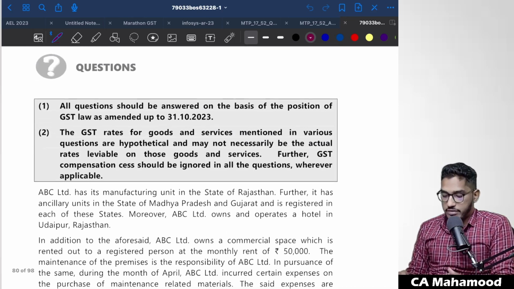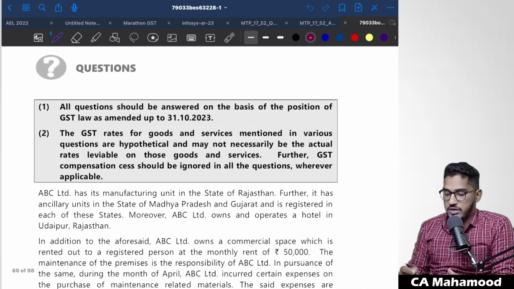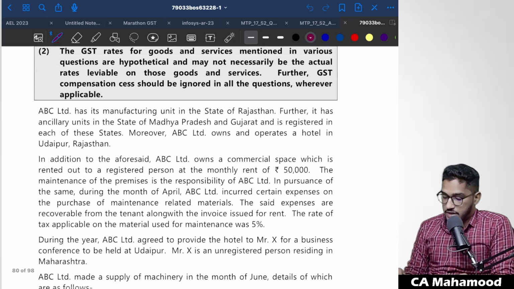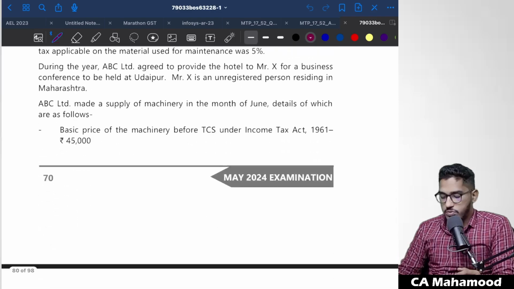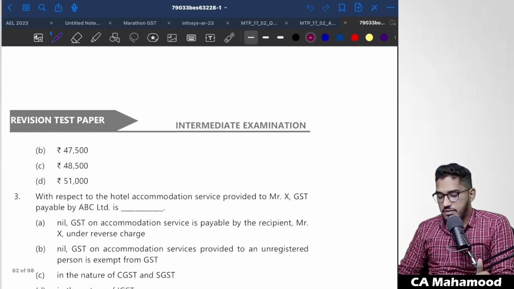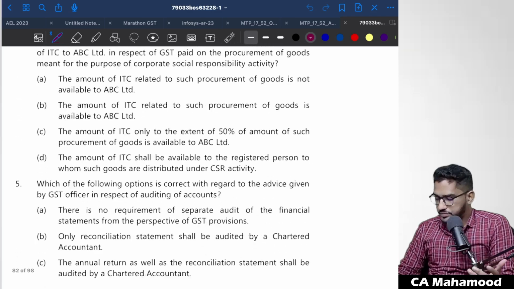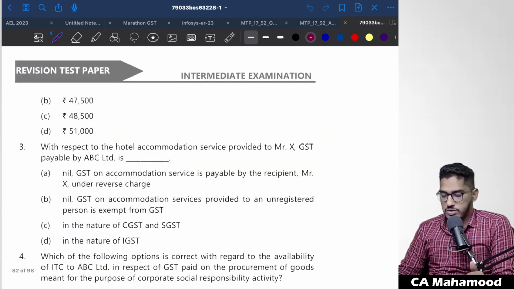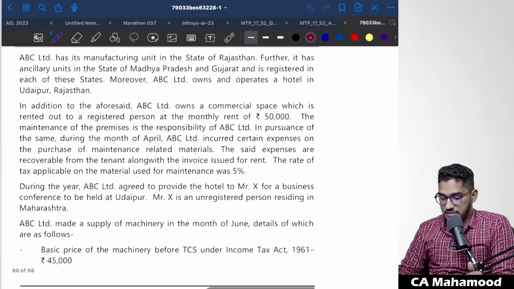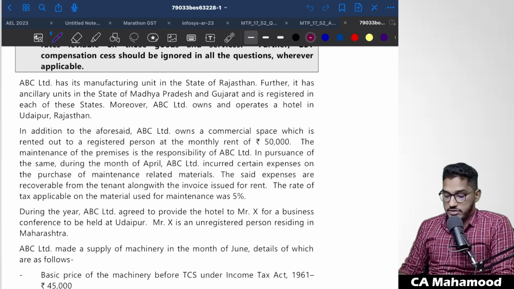So here I have downloaded the RTP which has been released for the May 2024 attempt for the GST paper. There are different kinds of questions given: a case scenario based MCQ, and after that some descriptive questions that we will also try to cover. Let me start with the case scenario based MCQ. Let me start reading the facts here.